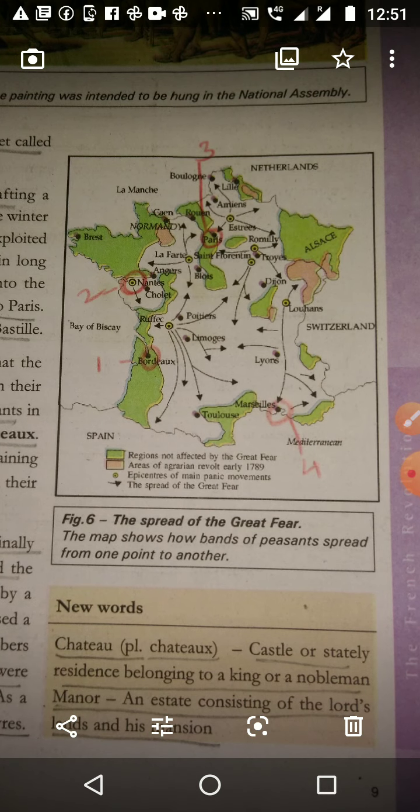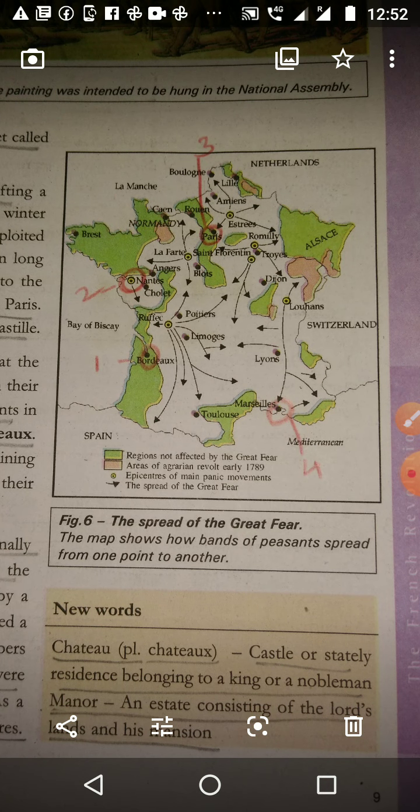Very good morning students. Today we are going to see the maps all together, all lesson history and geography maps. Please take page number 9 of history. There it shows the map of the French Revolution. We want to study only 4 places.